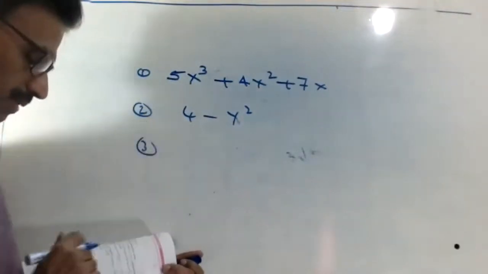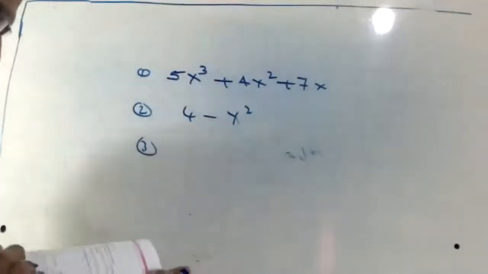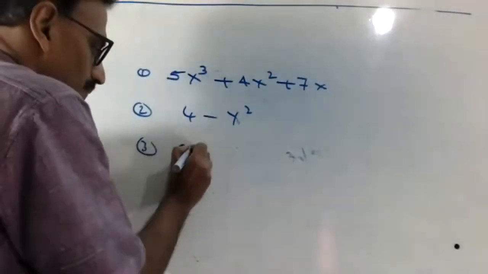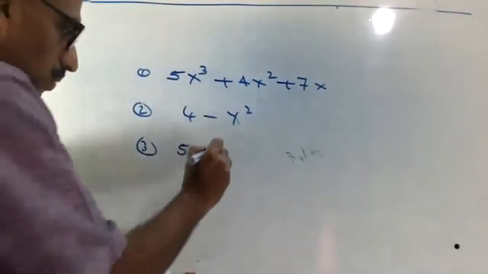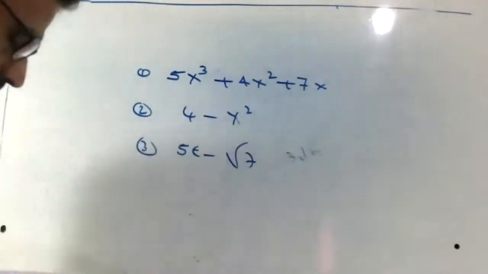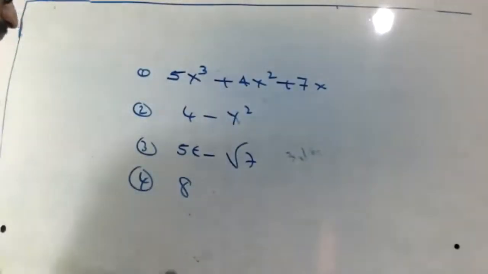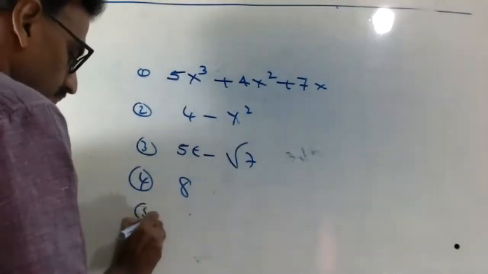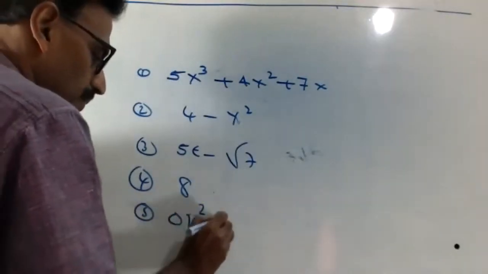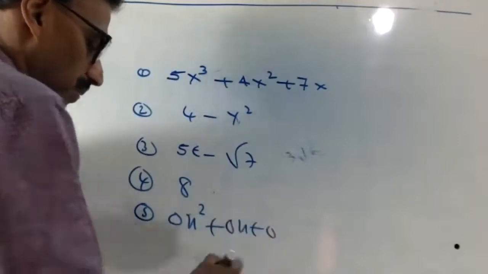Third one, 5t minus root of 7. Fourth one, 8. Fifth one, 0x square plus 0x plus 0.